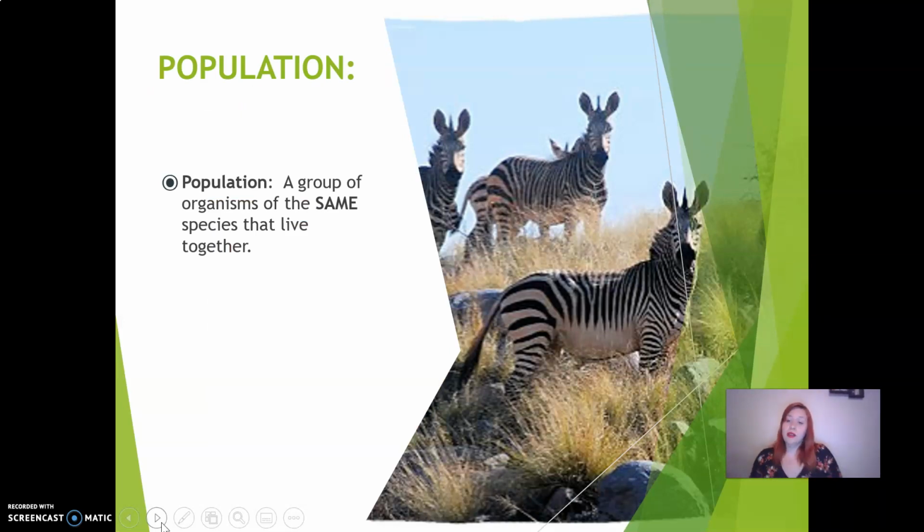Population is next. A population takes all of those organisms that are the same species in the same area, and it gives us an amount. So I'm one organism, I'm one human, but there's a population of humans in San Antonio. All the humans in this one area gives me a population. All the zebras in this one area gives me a population. All the grasshoppers that live within this one bush can give me a population. A population is a group of organisms of the same species that live together. So go ahead and draw yourself a population. Your last picture should have been one flower or one human. Now do many flowers, do many humans. Those are our populations.